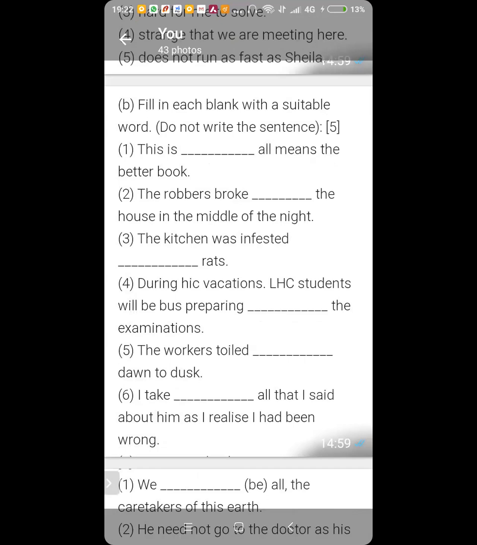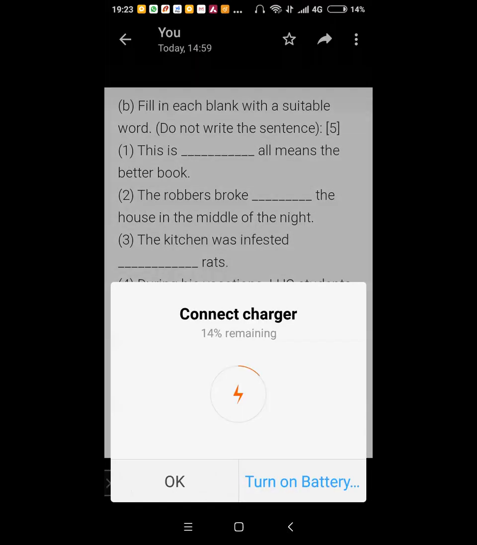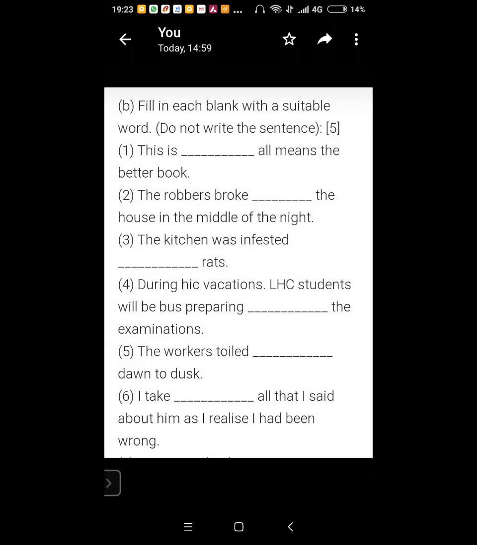Now whose turn is it? Yes, Ansh. Preposition. This is dash all means the better book. Now one more prepositional phrase is by all means. By all means, thoroughly. No second opinion about it. This is by all means the better book, considering everything else as equal. So that is the meaning of by all means: in any circumstances, certainly, definitely.